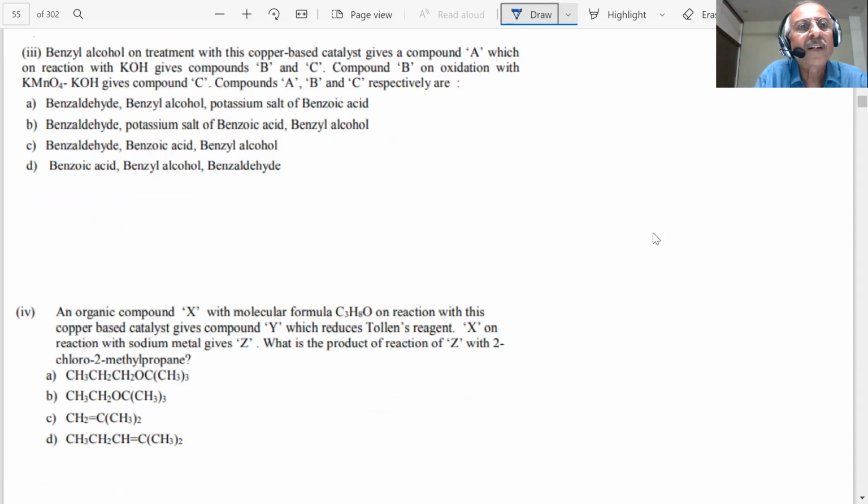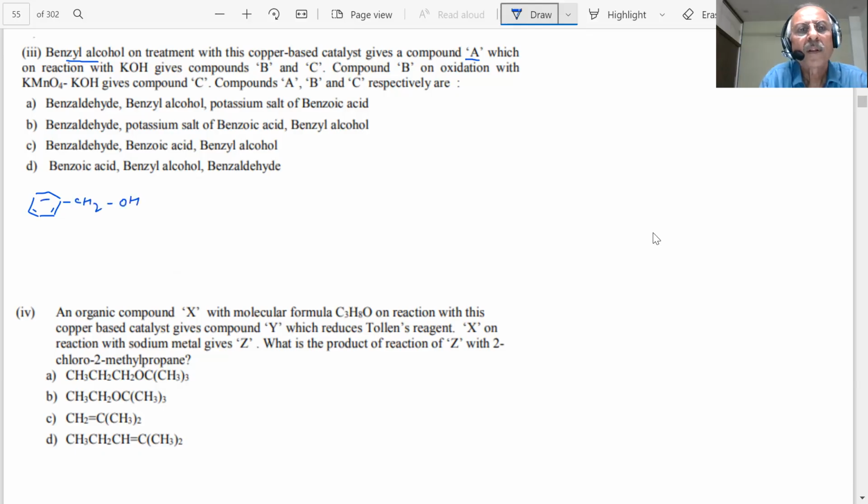Benzyl alcohol on treatment with this copper-based catalyst compound gives a compound A. What is benzyl alcohol? This is my benzyl alcohol, students. If I make a mistake, you will tell me.